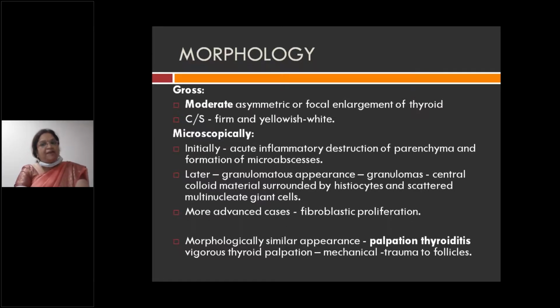Microscopically, what do you see? Abscess formation, which is nothing but microabscess formation, very small abscesses, and excessive acute inflammatory infiltrate like neutrophils. All this you can see on the thyroid cut section. Apart from that, you can see granuloma formation. Granulomas usually comprise colloid material in the center, surrounded by histiocytes or macrophages and multinucleate cells. That's why it is granuloma formation. In advanced cases, you have fibroblastic proliferation.